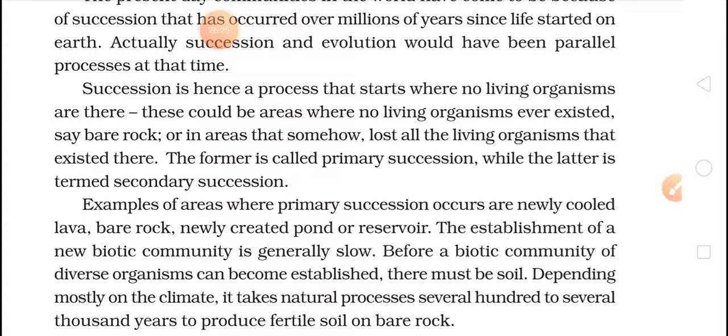This is not a process of one or two years. Succession has been taking place for ages, billions of years. Changes happened, and as the changes happened, evolution took place. So with this, I'll end today's lecture.